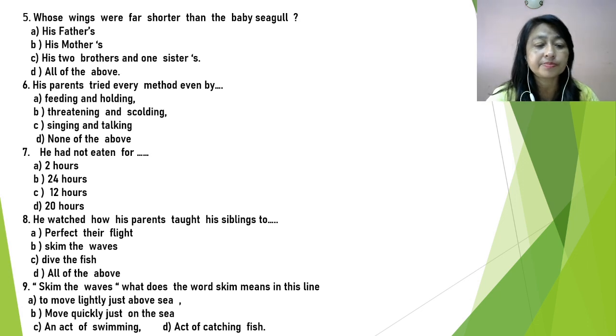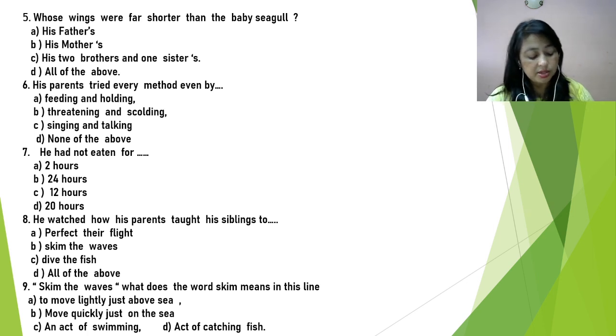Question 5. Whose wings were far shorter than the baby seagull's? His mother's, his father's, his 2 brothers and 1 sister, and all of the above. So, in the chapter it says, even his little sister, whose wings were far shorter than his own, ran to the brink, flapped their wings and flew away.